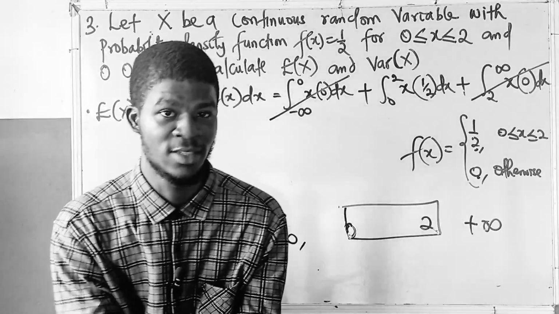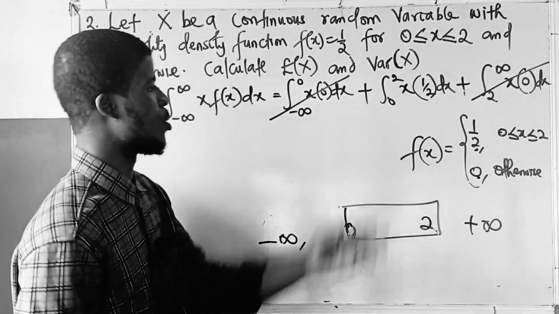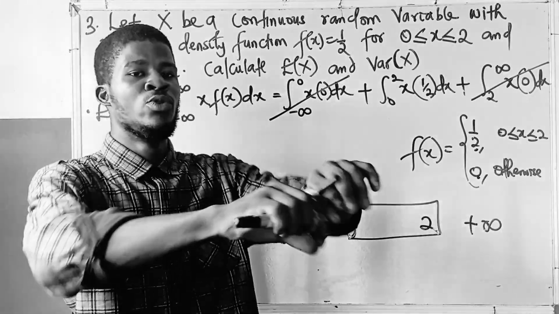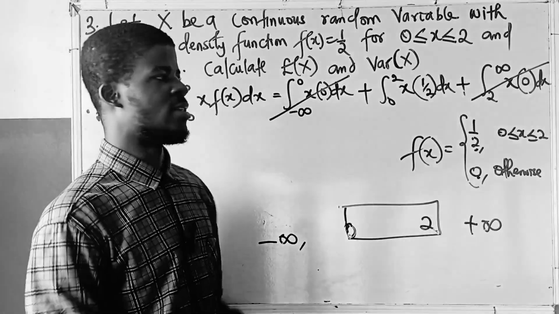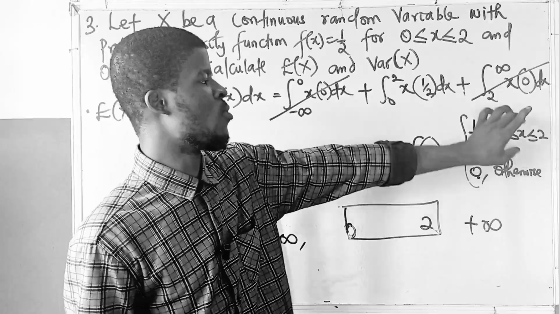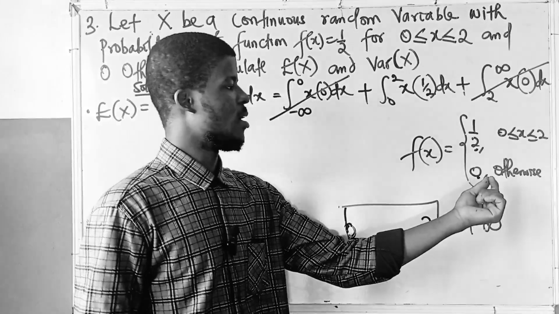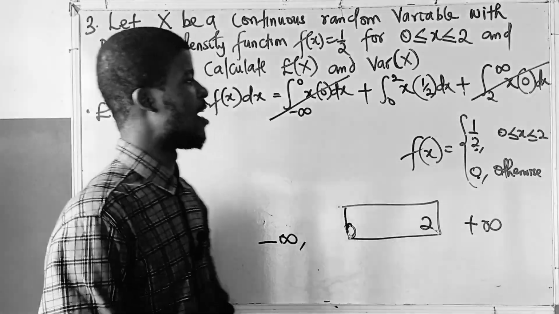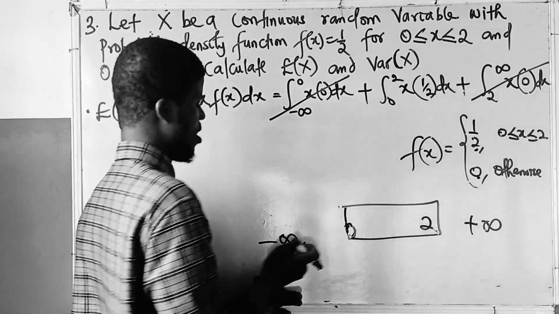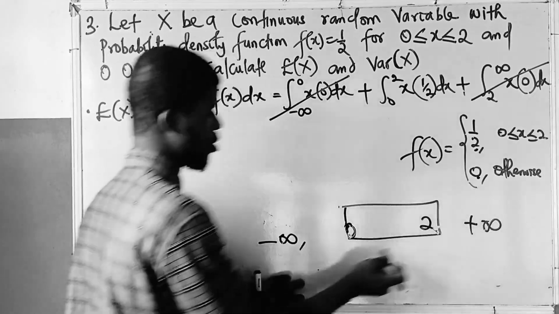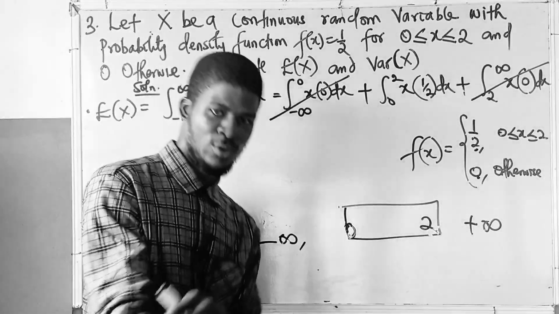So in actuality, if I am doing expectation, I don't have to go over the full real line. If the function is stated like this, like they gave me a function in one interval, they now said 0 otherwise, what that means is that I should just integrate from 0 to 2, finish. I don't have to go from this to this, and this to this, because those will give me 0. You get it?